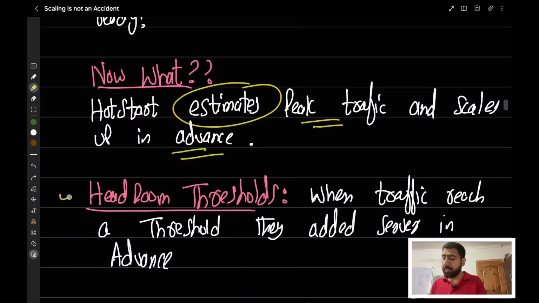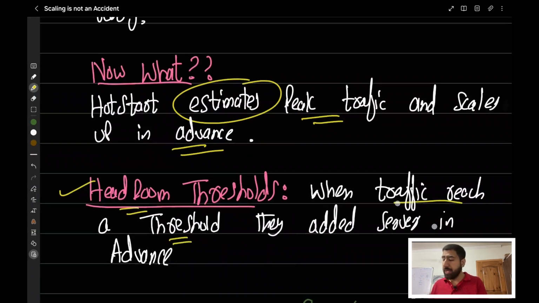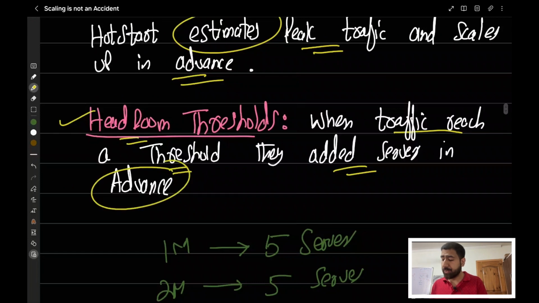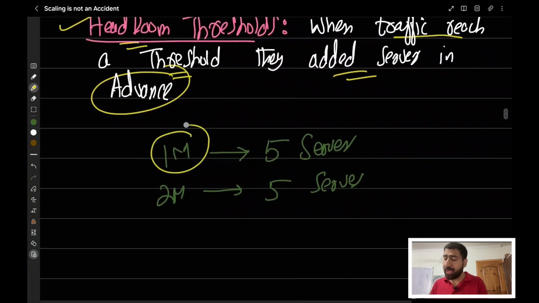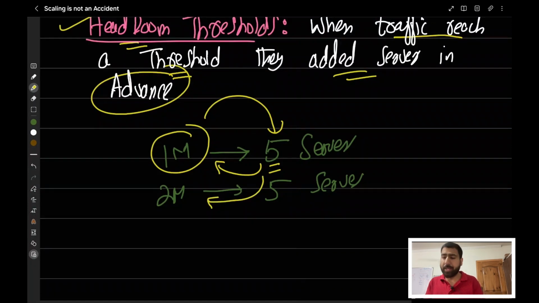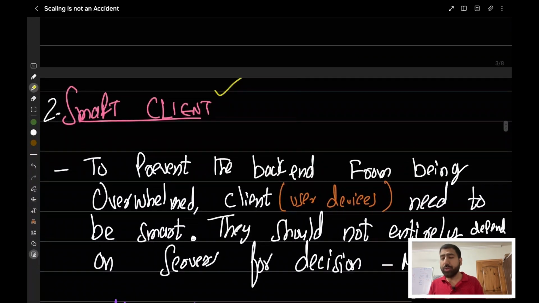Now they're talking about something called a headroom threshold. So when traffic reaches a particular threshold, they will be adding servers in advance. Let's take this example. Let's say we have 1 million concurrent users. So they will be adding 5 new servers, and these 5 new servers are not here to handle this 1 million load. They are actually here to handle the next 1 million. And when it reaches 2 million, it will add the next 5 servers, and they are here to handle the next 1 million load.